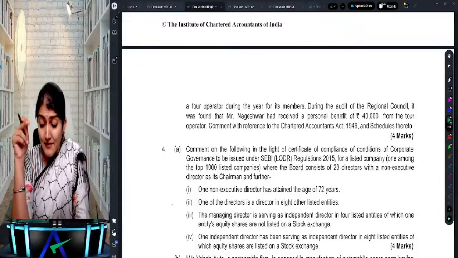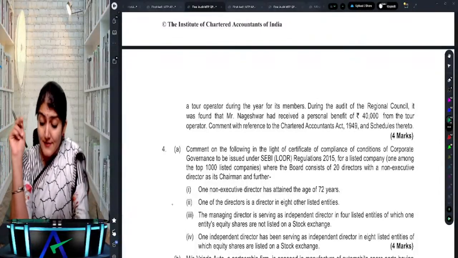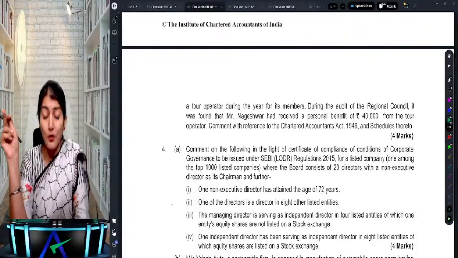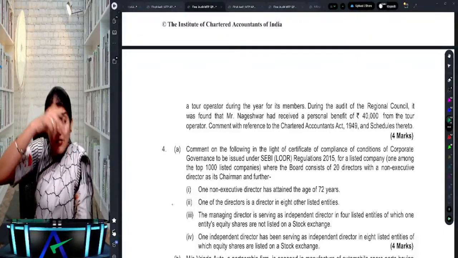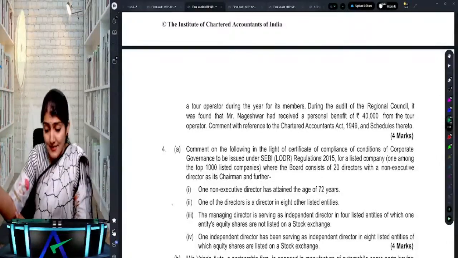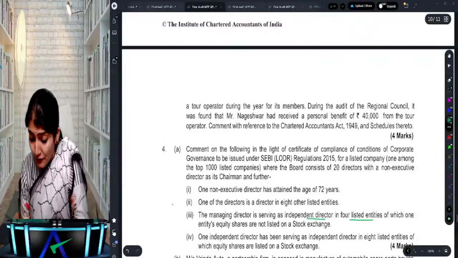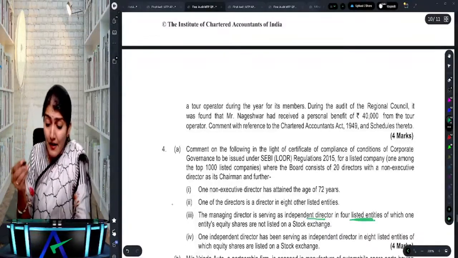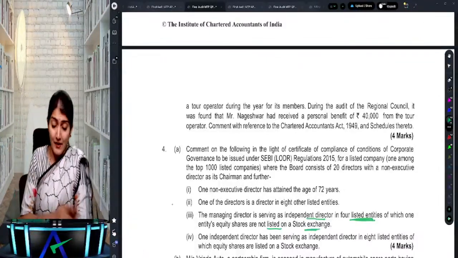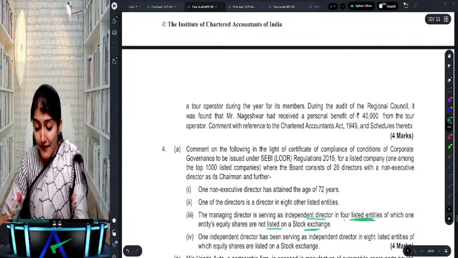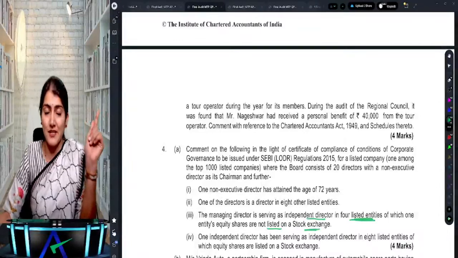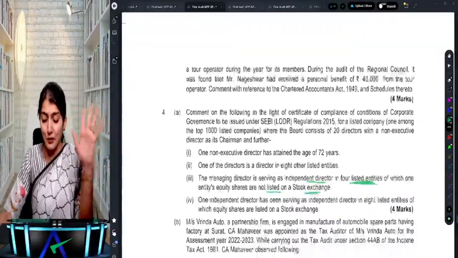The managing director is serving as an independent director in 4 listed entities, of which one entity's equity shares are not listed on the stock exchange. If you're a managing or whole-time director, then you cannot be an independent director in more than 3 listed entities, and here he is an independent director in 4 entities, of which one's shares are not listed on the stock exchange. So if equity shares are not listed, it is not to be counted.